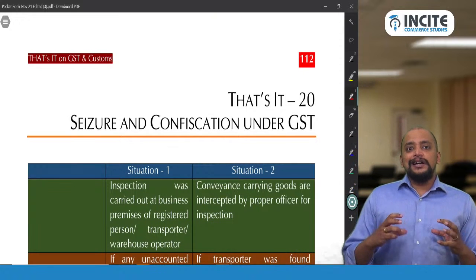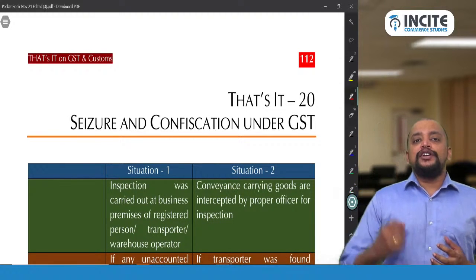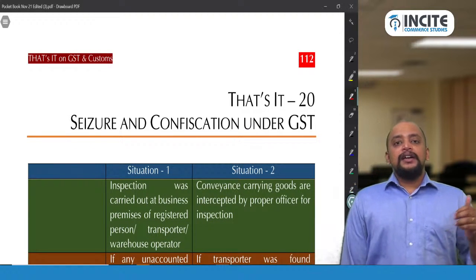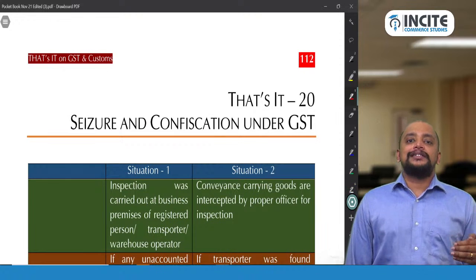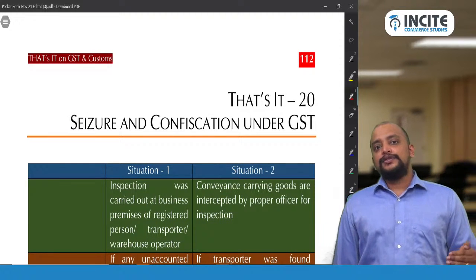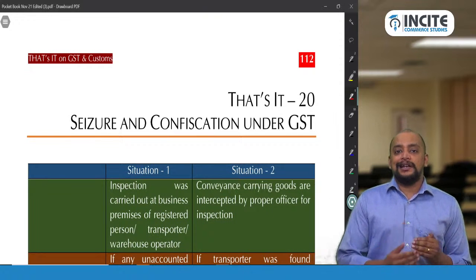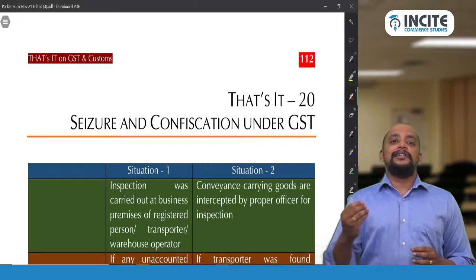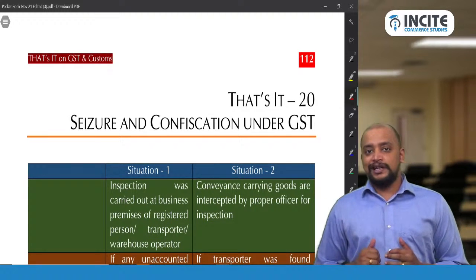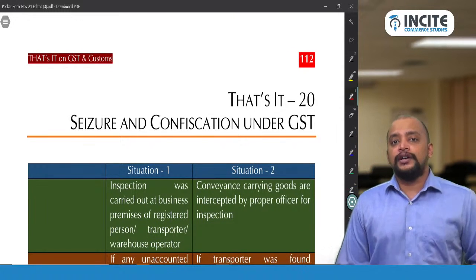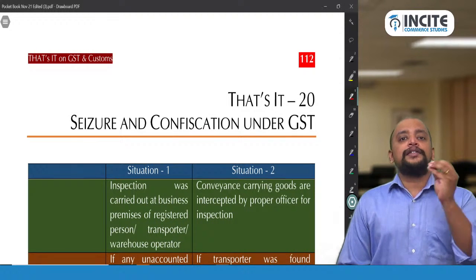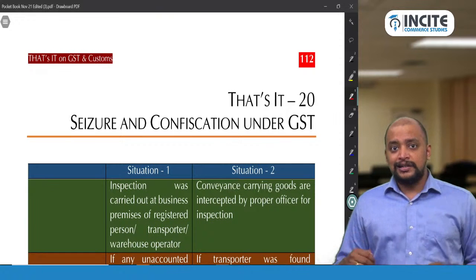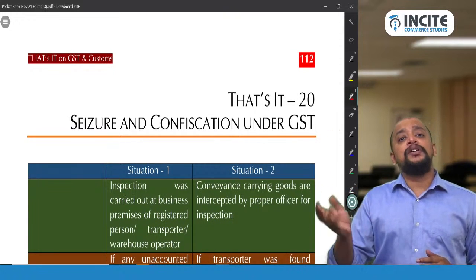So search and seizure will happen in two situations. So what are those two situations? Number one, whenever the officer conducts the search in the premises. So in the business premises, they will be conducting the search, and if they identify any goods or documents containing the details of the goods liable for confiscation, they will pass a seizure order to seize that goods and the documents. Whereas situation 2, when the goods are in transit and that goods are liable for confiscation.